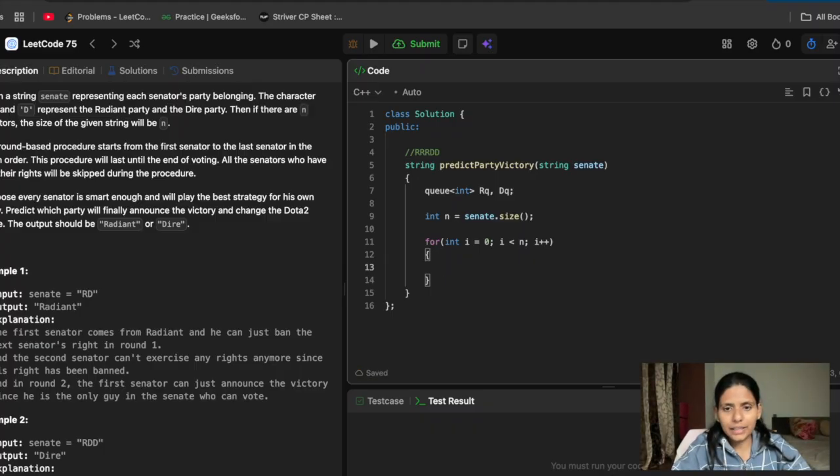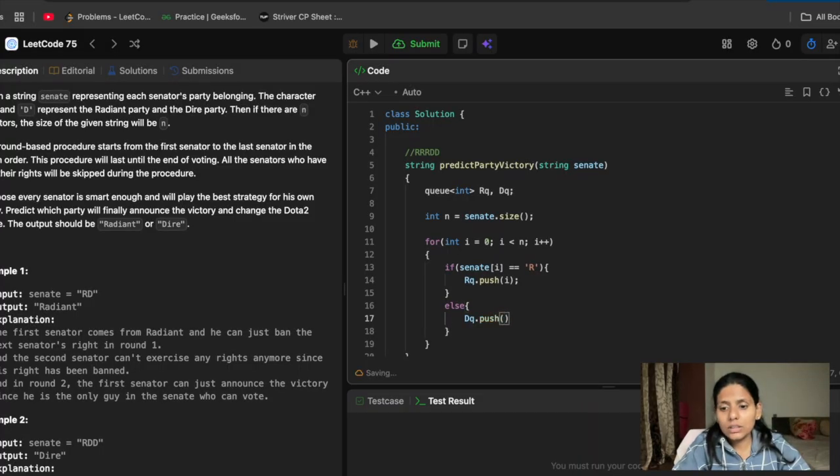If that senator is Radiant, then we'll keep it in the Radiant queue, like rq.push(i). Else it is from Dire, so we'll do dq.push(i).